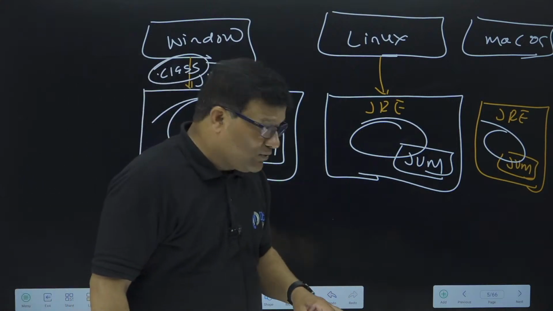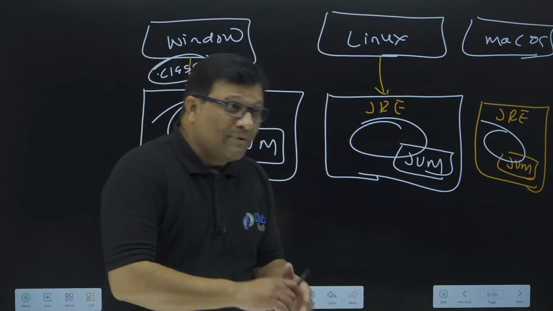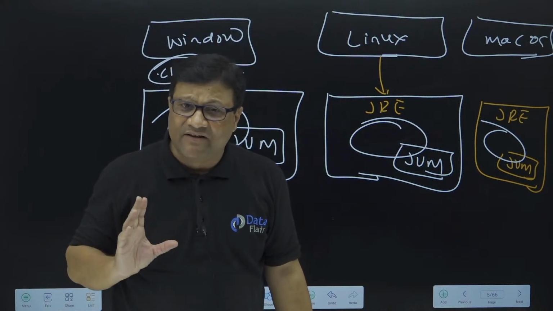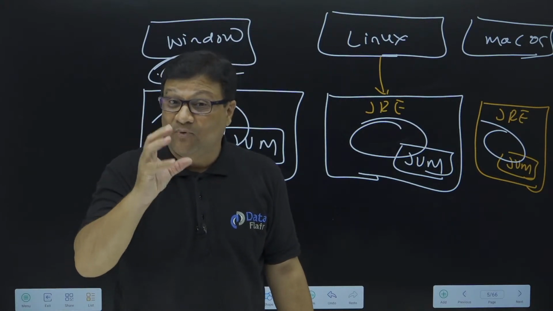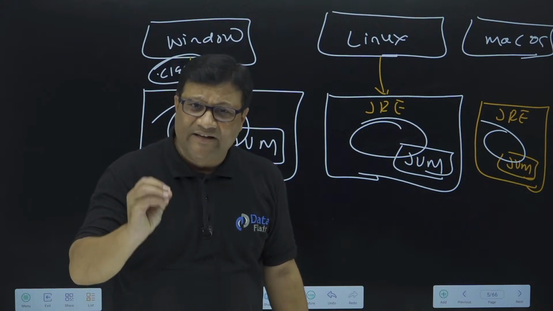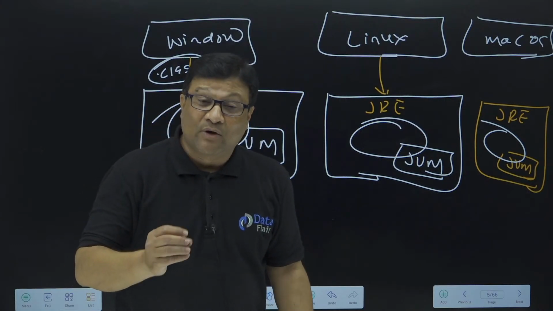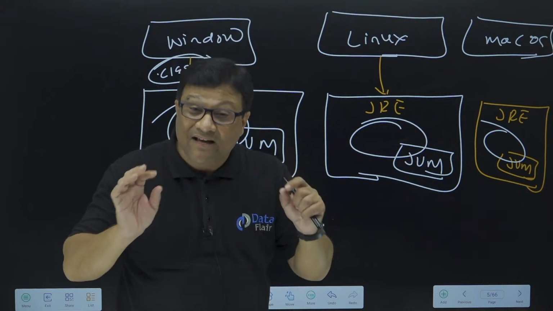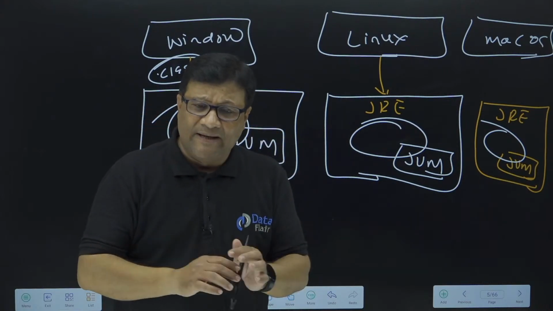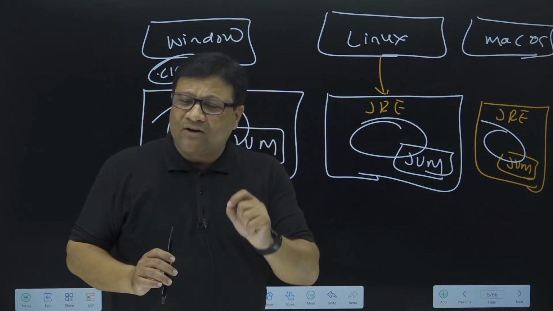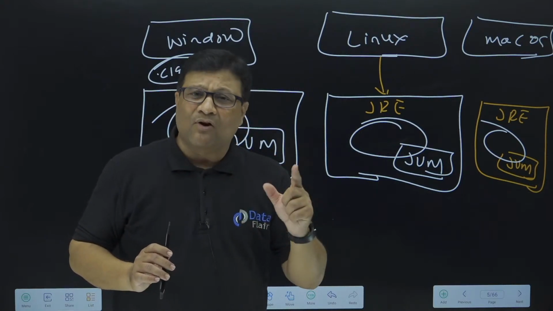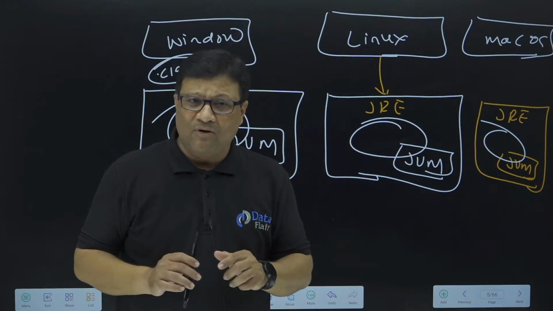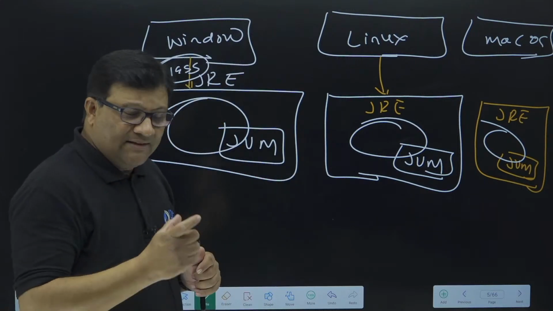Now, before going to the detailed architecture of JRE and JVM, first you need to understand all these small concepts: what is JRE, what is JVM, what is JDK, and how a Java program executes. I hope till now you have clarity. If you have any doubt, let me take a break of 5 minutes and I'll cover all your questions. Please type them in the comment box, and I'll check and answer them.